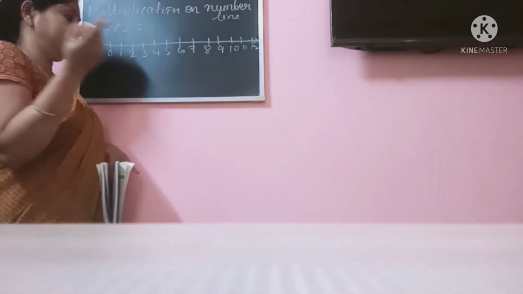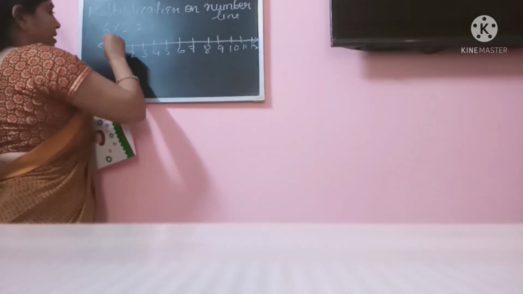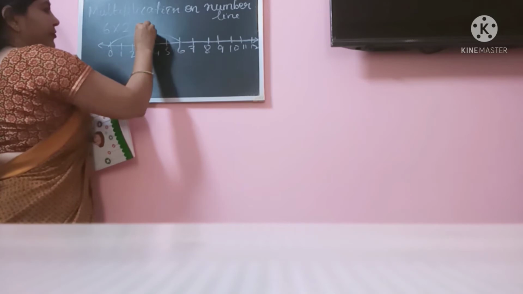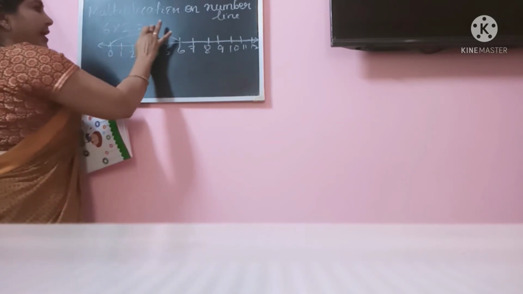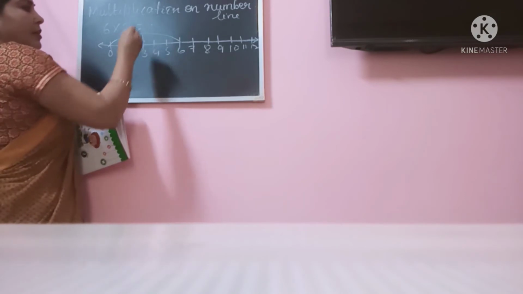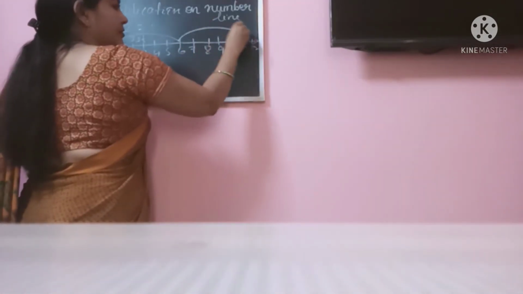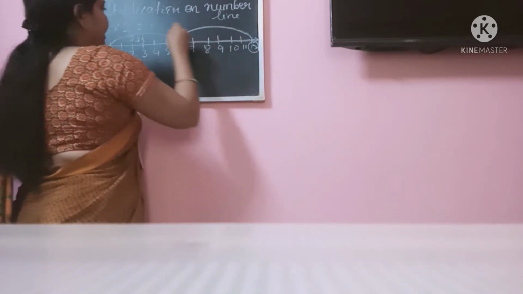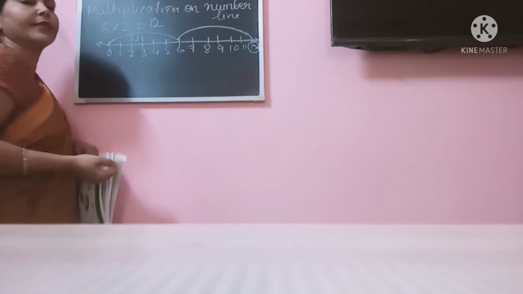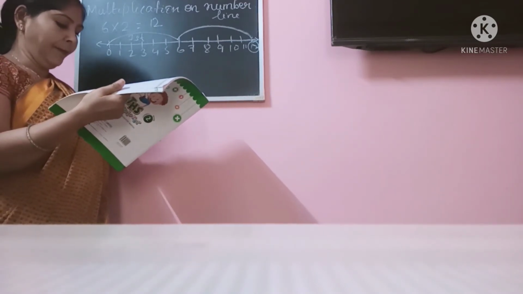So I'll start from here, 1, 2, 3, 4, 5, 6. The first step is this. I'll write here first step. Now second step, 1, 2, 3, 4, 5, 6. This is my second step. And the answer is 12. Understood? Like this you will be completing page number 74 also.